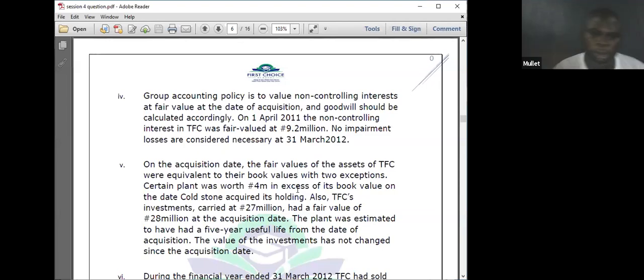I will add 1 again to it. Reserve at the date of acquisition. The plant was estimated to have a 5 years useful life. Oh, I need to depreciate the 4 million excess. I would now say the 4 million divided by 5 useful life times date of acquisition to date of consolidation. And we only consolidate for 1 year, not 2 years. So I say 4 million divided by 5 times 1.